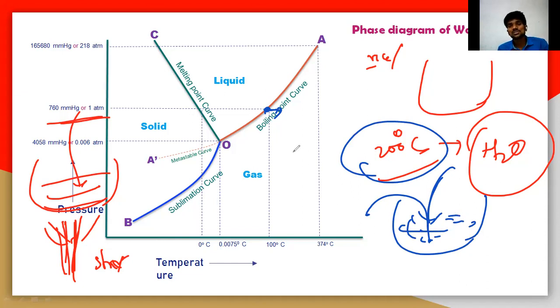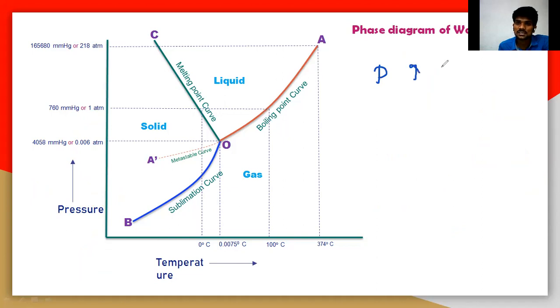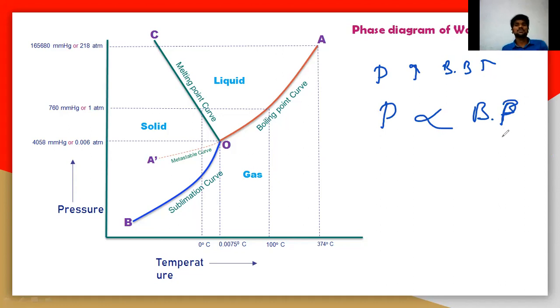So you should remember one thing here: by increasing the pressure, the boiling point also increases. The boiling point is the point at which boiling will start, but at what pressure? At 1 atmospheric pressure, it is called the boiling point. If you increase the pressure, definitely the boiling point will increase. If you decrease the pressure, the boiling point will decrease. That means the pressure is directly related to the boiling point of water. That is one thing you should remember here.